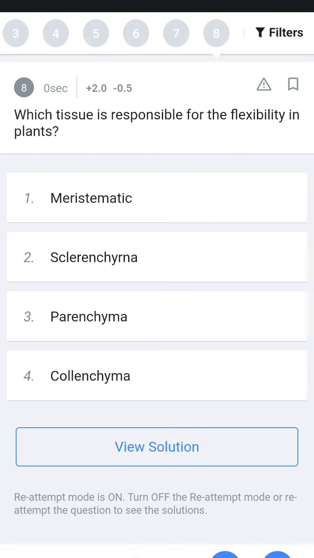Next, which tissue is responsible for the flexibility in plants? Which tissue generates flexibility in plants: meristematic, sclerenchyma, parenchyma, or collenchyma? So the answer is collenchyma.